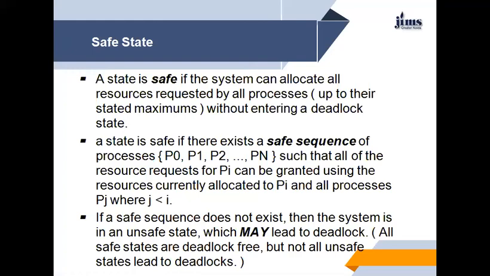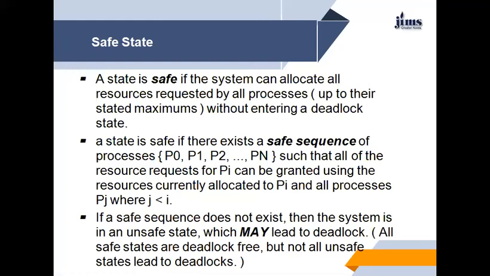Second, a state is safe if there exists a safe sequence of the processes P0, P1, P2, ..., Pn such that all of the resource requests for Pi can be granted using the resources currently allocated to Pi and all processes Pj where j is less than i.